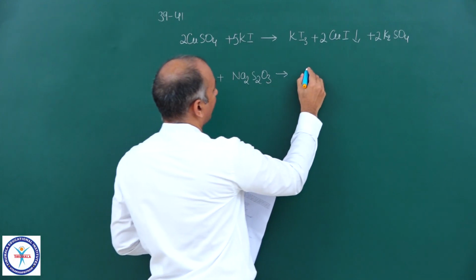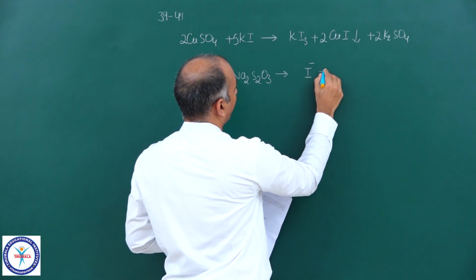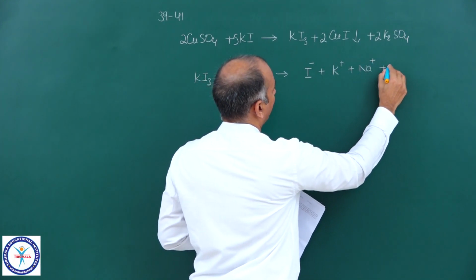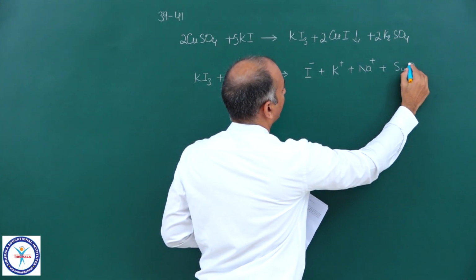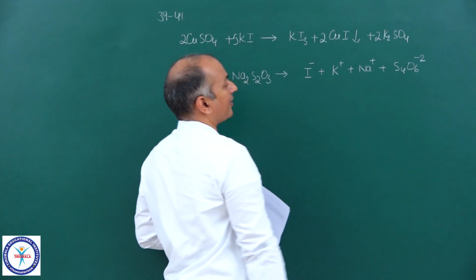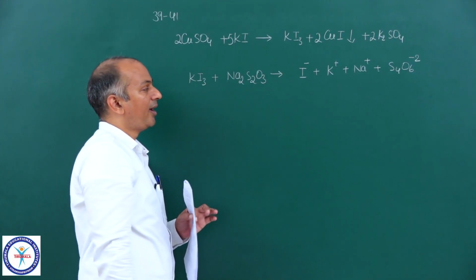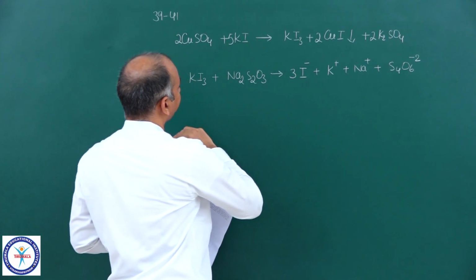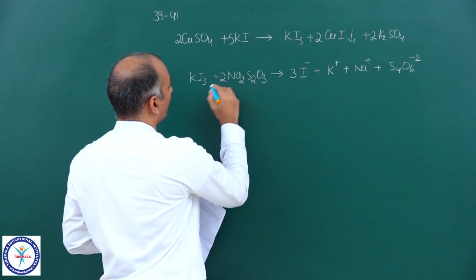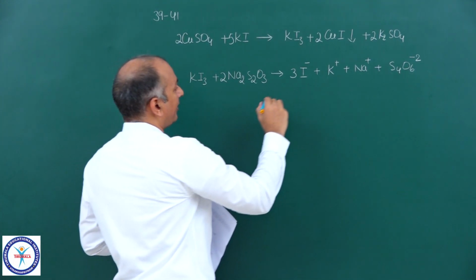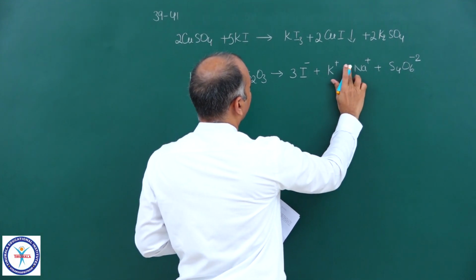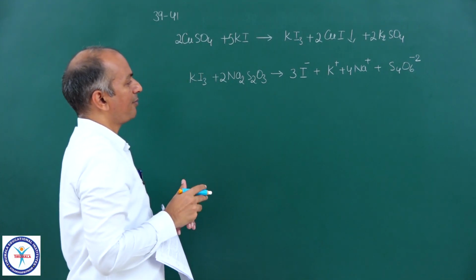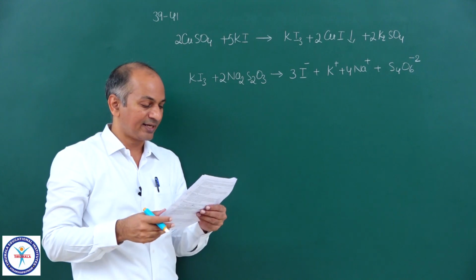Iodine present here is converted into I-, K+, Na+, no change in these two cations, and S2O3 2- is converted into S4O6 2-, tetrathionate ion. And if you balance this, then here we will get 3I-, 2 moles of Na2S2O3 are required, and 1 K+ and 4 Na+, and S4O6 2-. Now this is the balanced reaction.